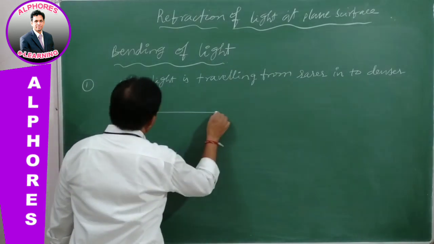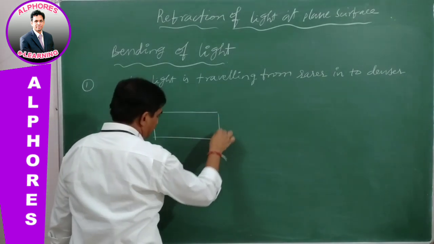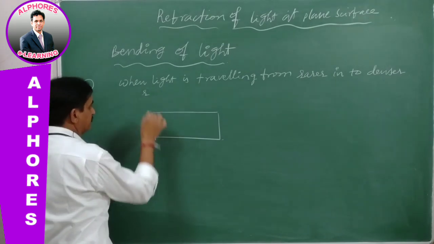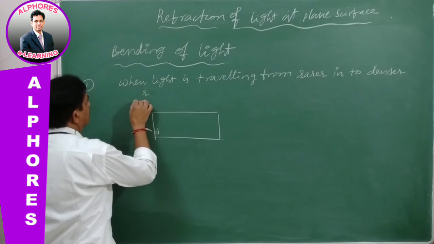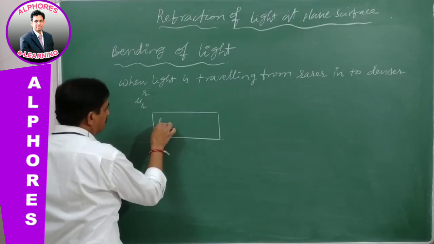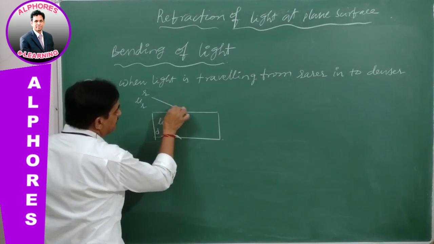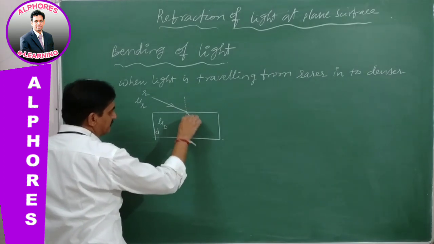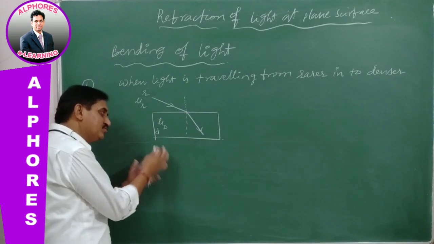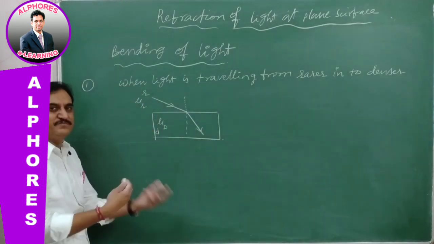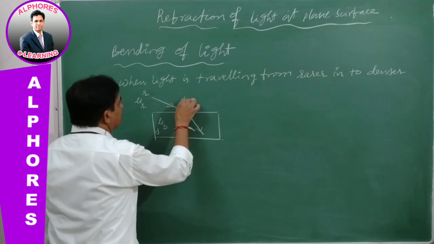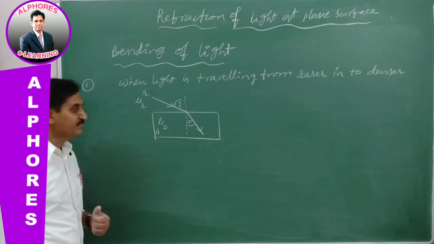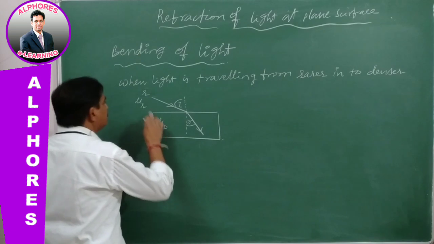See, this is a glass plate, so a denser medium. This is medium 1, the rarer medium, with refractive index mu r, and this is the denser medium, mu d. Light is traveling from the rarer and entering the denser medium. We don't know whether it bends towards or away from the normal. Let us verify, let us prove. This is I, this is R. Whichever is greater, let us verify.